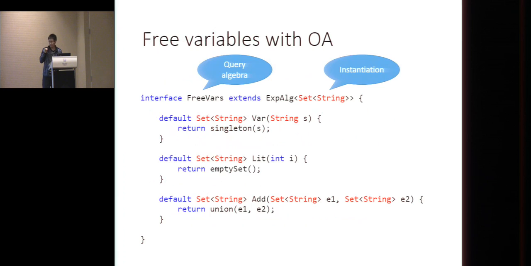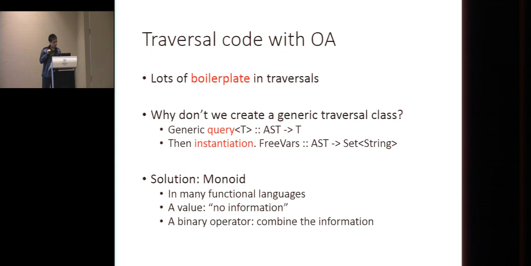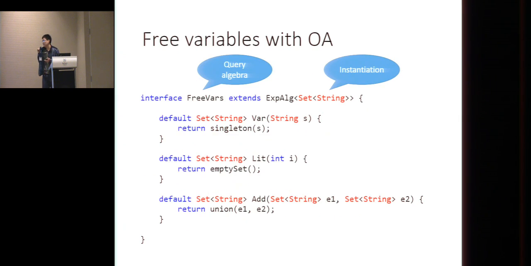And this is the traversal code that we usually write. But there's still lots of boilerplate in traversals, because now we have another dimension. Before we have the dimension for each data variant. We define a class, that's the dimension of data variants. Now we have the other dimension. We have the dimension of operations.